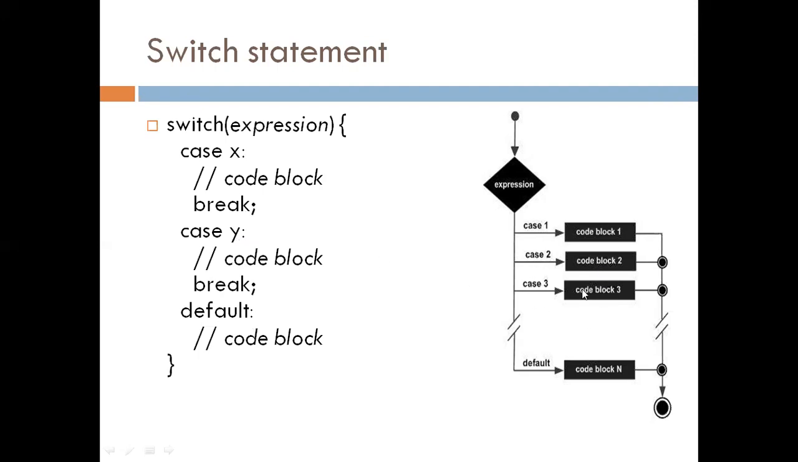This is the flow chart for the switch statement. Here we evaluate this expression. If the expression matches the constant expression 1, then it executes code block 1. If it matches case 2, then it executes code block 2. If it matches case 3, in that case it executes block 3. If there is no matching block, in that case it executes the default block. This is all about selection statements in C++.